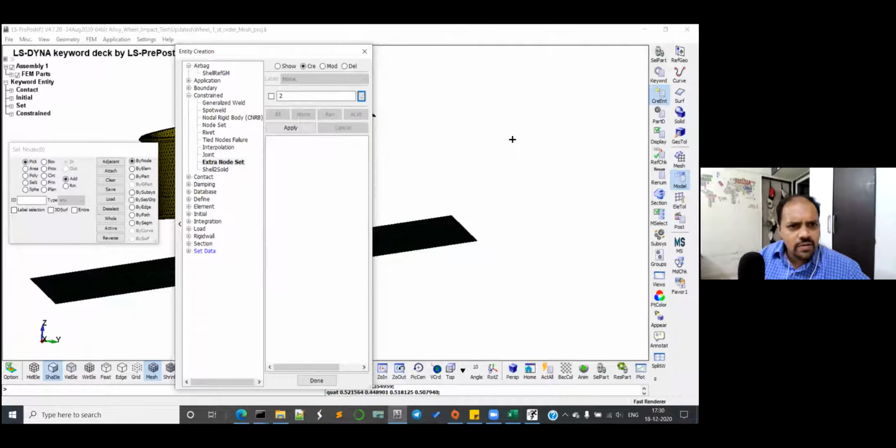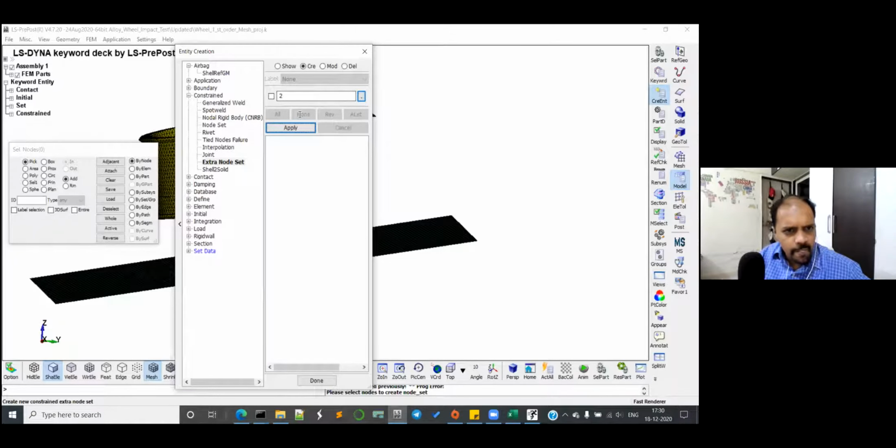Yes, and I don't know why it is showing like this. Click on apply for once. Oh, okay, one second. It says select nodes. So here by set you have to select. By set or group, correct. Yes. So node set slave cylinder, right? Select that, correct. There you go.